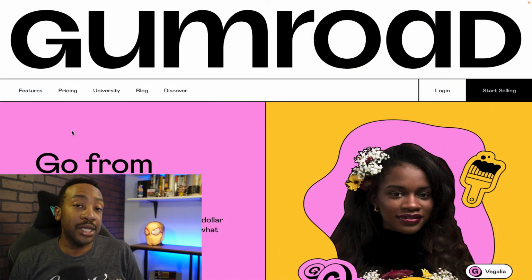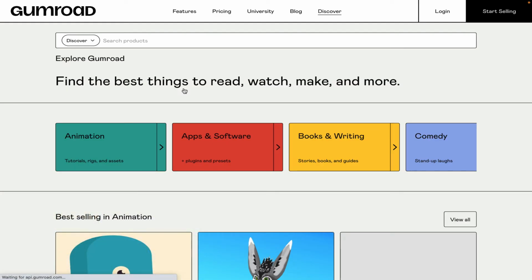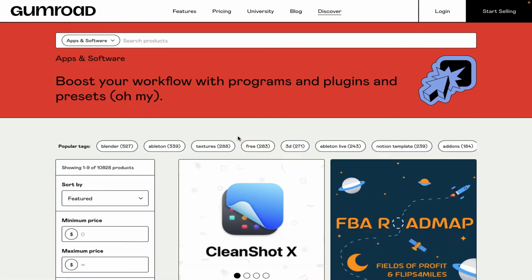Next, we have Gumroad. This allows you to sell very easily, and a lot of the marketing around Gumroad is trying to help creators make their first $1. They make it super simple to get started selling, and they also have a discovery feature. You can look at animations, apps, and software, books and writing and comedy, just to name a few, but now you can see what's trending in the community, what people are buying. I can see popular tags as Blender or Ableton.